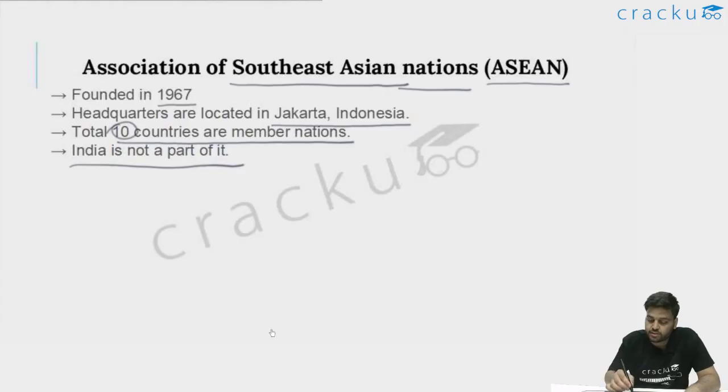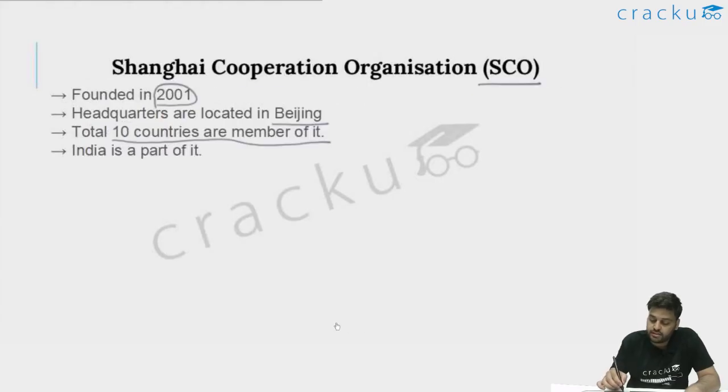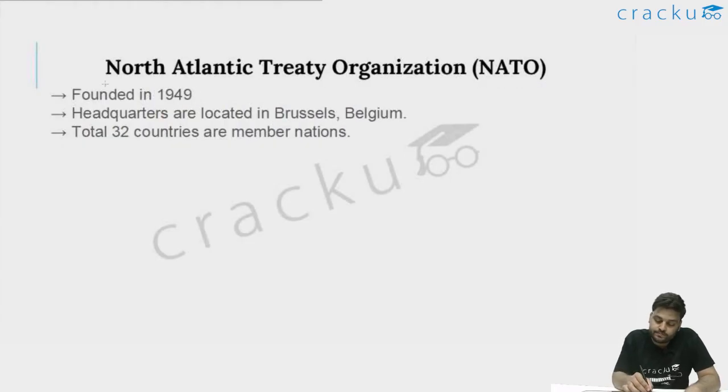Let me go back to the Association of Southeast Asian Nations. This also had 10 countries. But the difference is that ASEAN did not have India as part of it. But Shanghai Cooperation Organization, India is a part of this organization. So there's a key difference between these two. Let's move ahead. Now, NATO, North Atlantic Treaty Organization.